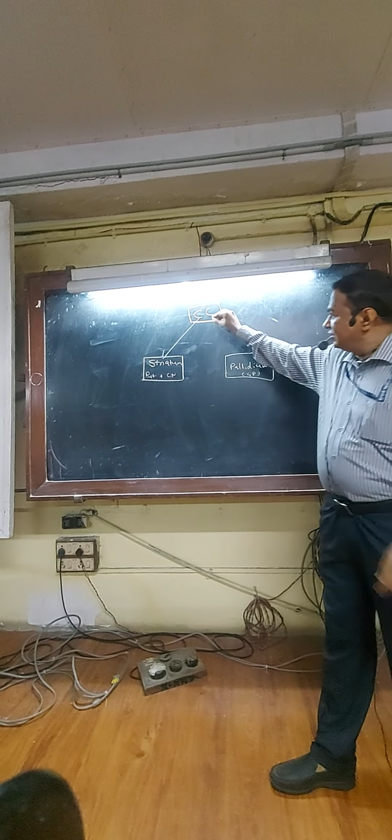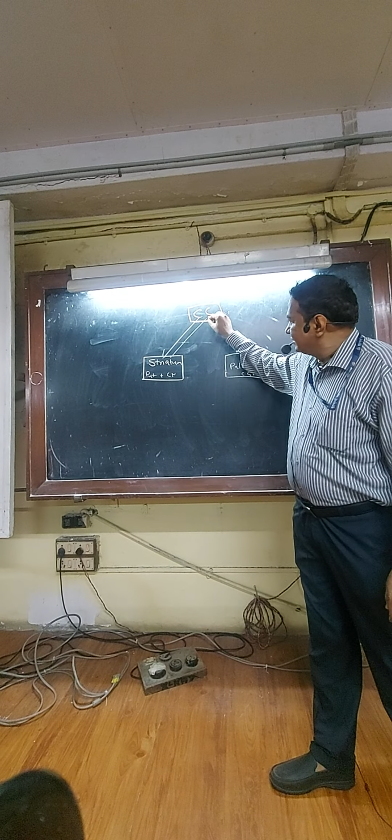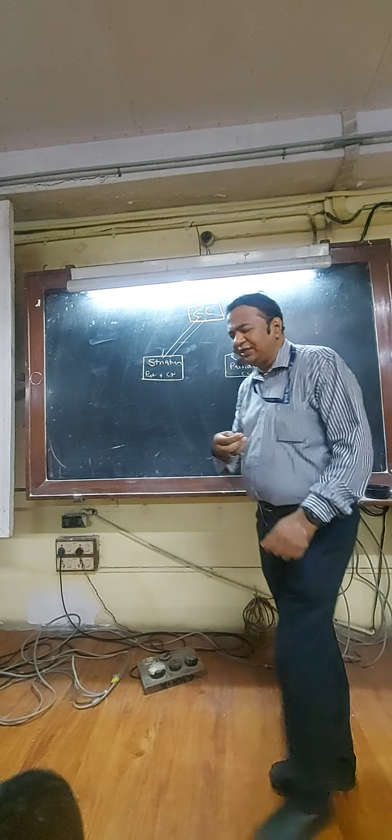So, cerebral cortex, and it comes only from three sources: cerebral cortex, thalamus, substantia nigra.